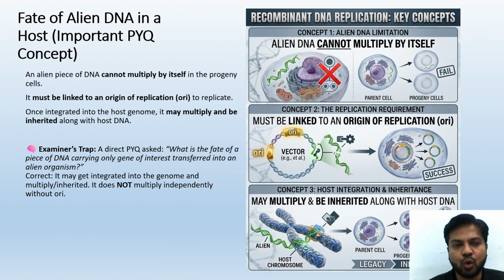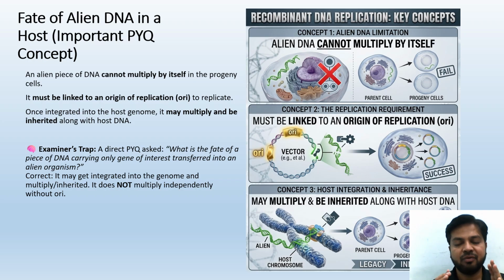Fate of alien DNA in a host. This is an important previous year question. It has been asked multiple times, and expected questions are from this one. An alien piece of DNA cannot multiply by itself in the progeny cells. Alien means foreign, undesirable, something we did not expect, from outside the natural environment. So this alien DNA cannot multiply by itself in the progeny cells. It must be linked to an origin of replication, ORI, in order to replicate. Once integrated into the host genome, it may multiply and be inherited along with the host DNA.